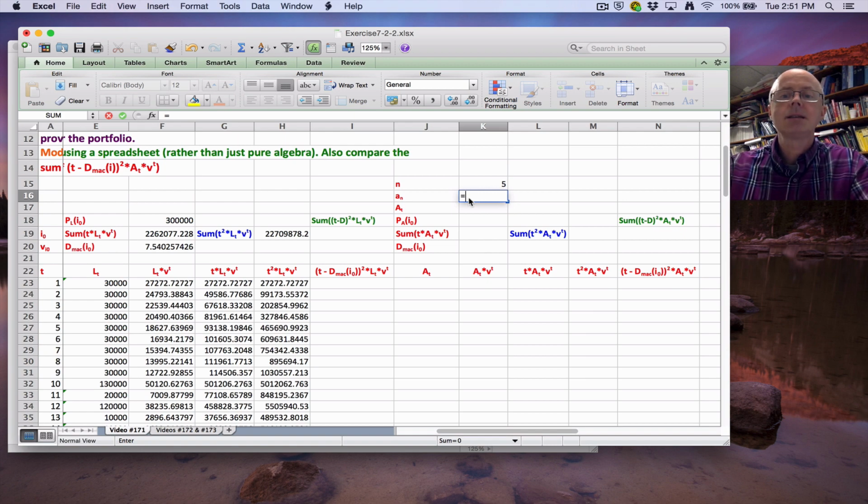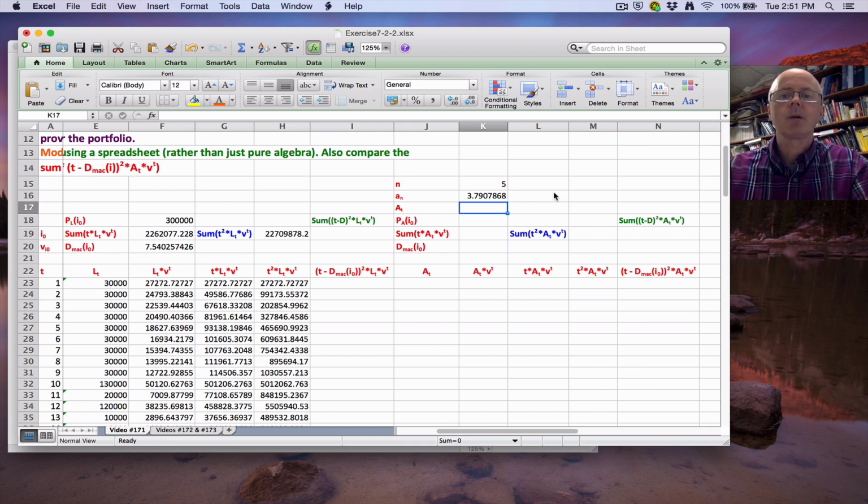So in this case, use parentheses here, equals 1 minus v, again in cell B20, to the n power. I don't need dollar signs here because I'm not going to copy and paste B20. n is in cell K15, all divided by i0. i0 was in cell B19. Think about what this should be. This should be something between 0 and 5.